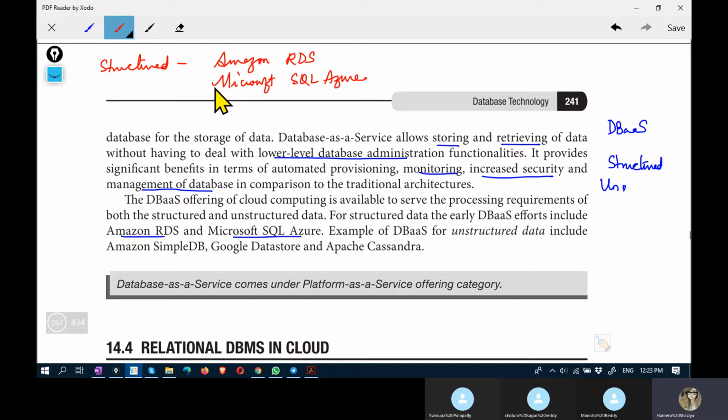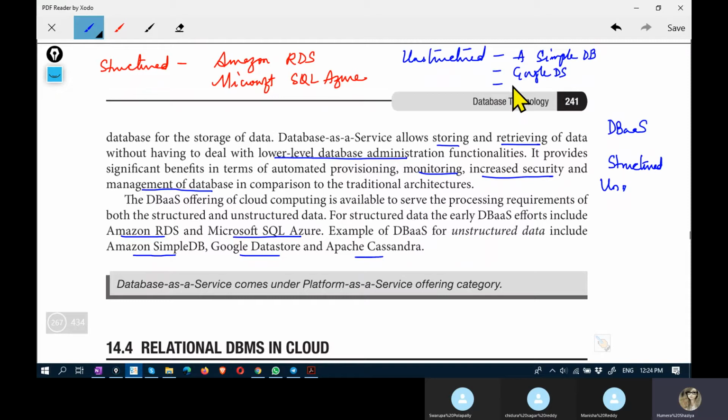These are the examples of DBaaS for structured data. For unstructured data, we have Amazon SimpleDB, Google Data Store, Apache Cassandra. So you have Amazon SimpleDB. Then you have Google Data Store. And you have Apache Cassandra.